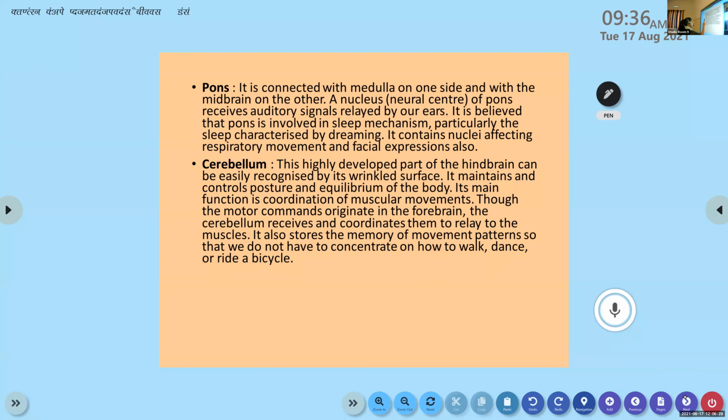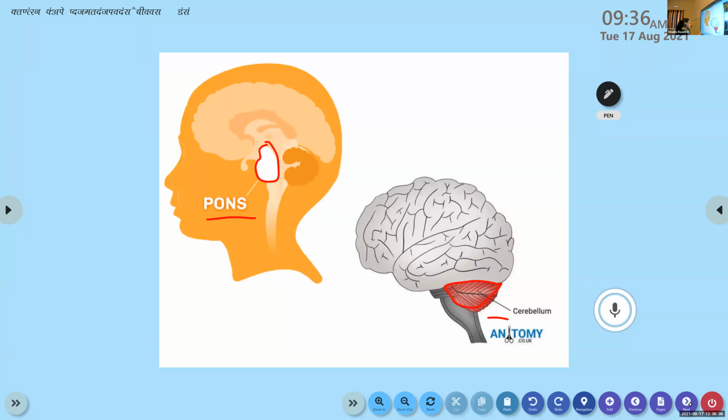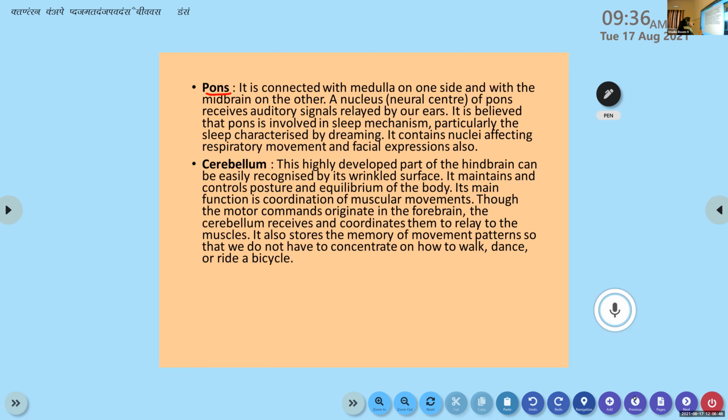So pons, we'll start with pons. It is connected with medulla on one side and with the midbrain on the other. See the structure? On one side it has medulla, so this area will be medulla and here it will be midbrain. So in one area it is connected with the medulla, and on the other it is connected with the midbrain.